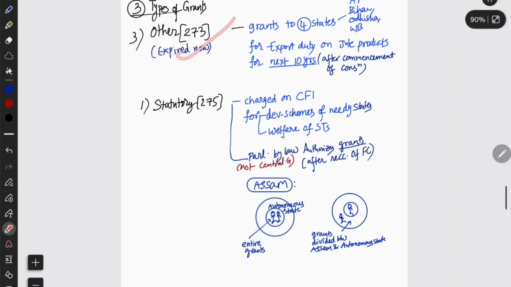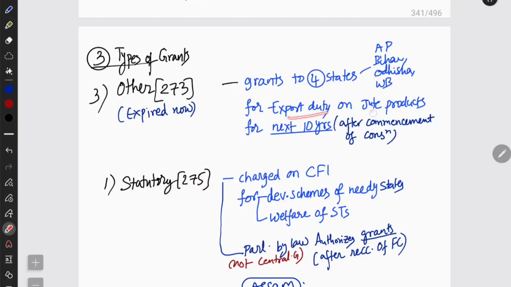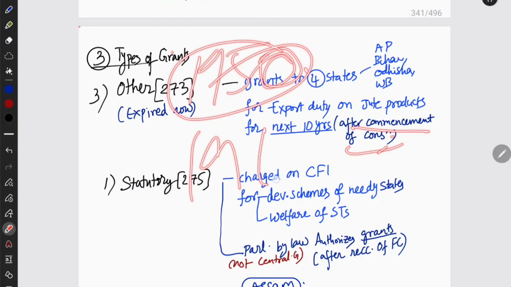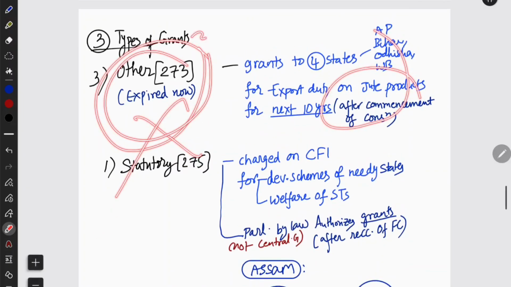Okay, what are the three types that we said just now? 273, these are the other grants which are expired right now. Basically it says that for export duty of jute and jute products for the next 10 years after the commencement of the Constitution. The Constitution commenced in 1950, so it was applicable for 10 years, until 1960. So 4 states, Andhra Pradesh, Bihar, Odisha and West Bengal, could impose tax for the next 10 years, but the 10 years got over. Currently it has no use, no relevance. Okay, 273 has no relevance.